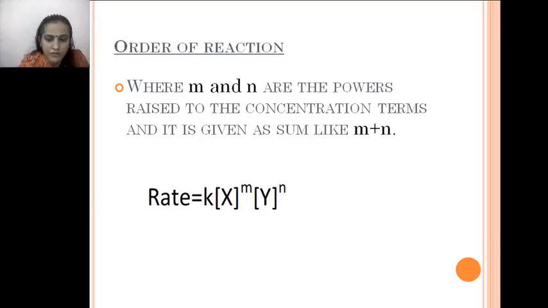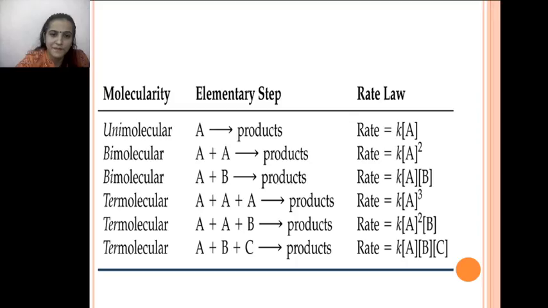Here is order of reaction. The order of reaction is given by the powers raised on the concentration terms. Here I have written rate is equal to k, x raised to power m, y raised to power n. So the total order of reaction will be m plus n. We add the powers written on the top, and this gives us the order of reaction.